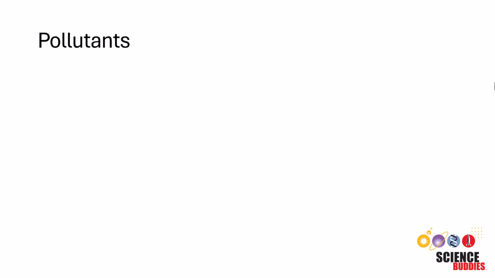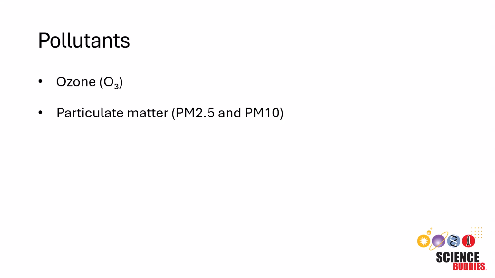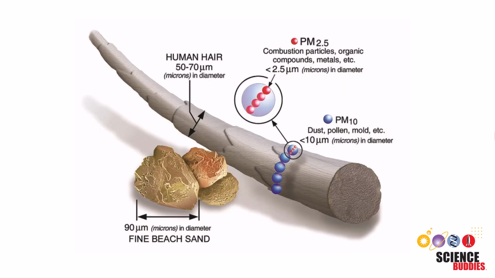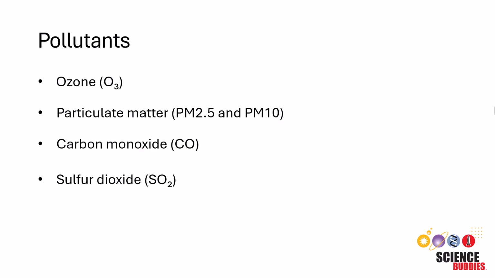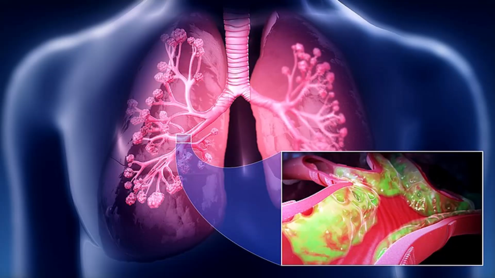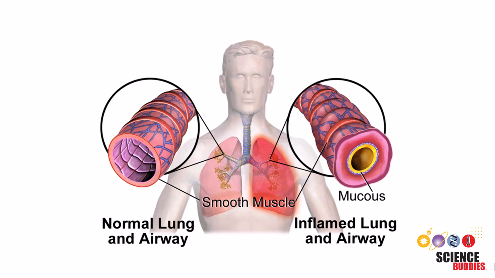There are a few different pollutants that contribute to poor air quality, which include ozone, which can trigger asthma and other respiratory issues, particulate matter, which consists of tiny particles that penetrate the lungs and can worsen heart and lung diseases, carbon monoxide, a gas that interferes with the body's ability to transfer oxygen, sulfur dioxide, which can cause respiratory problems and contribute to acid rain, and nitrogen dioxide, which can inflame airways and reduce lung function.